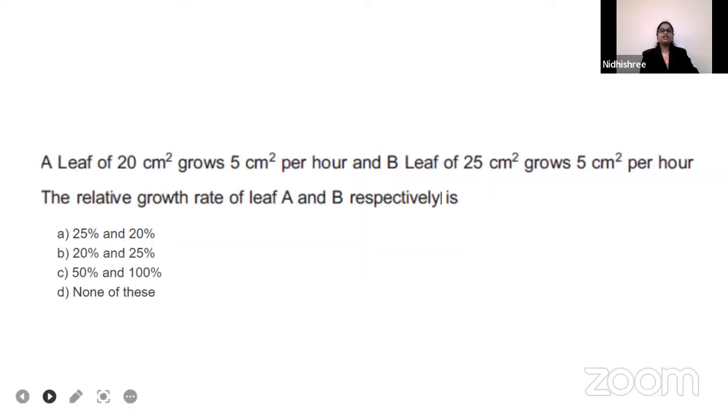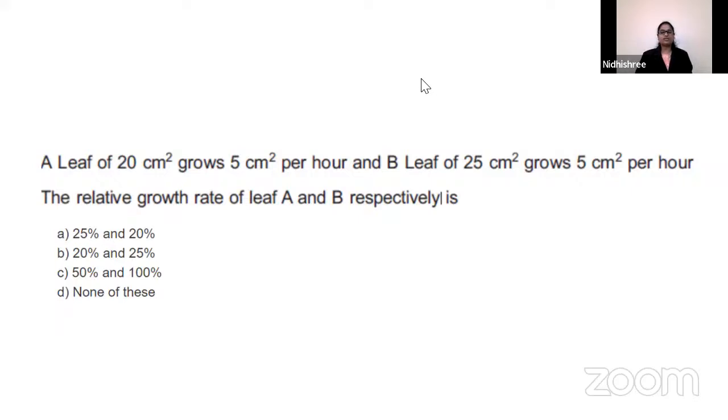The next question: leaf A of 20 centimeters square grows 5 centimeters square per hour, and leaf B of 25 centimeters square grows 5 centimeters square per hour. The relative growth rate of leaf A and B is: 25% and 20%, 20 and 25, 50 and 100, none of these. Chandru option B, Damini option A. Most of you answered correctly as option A.